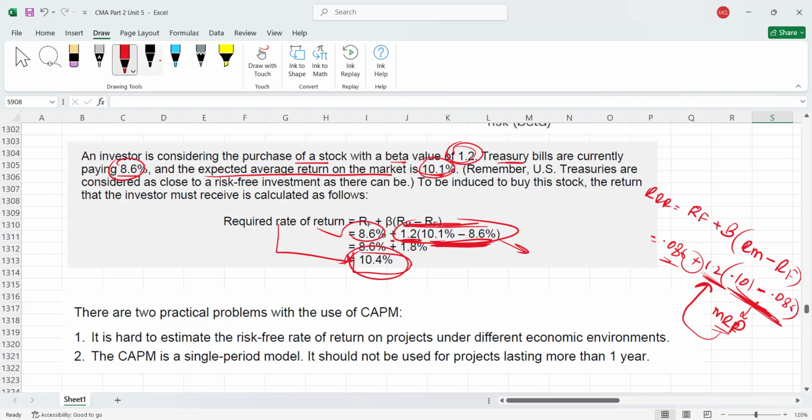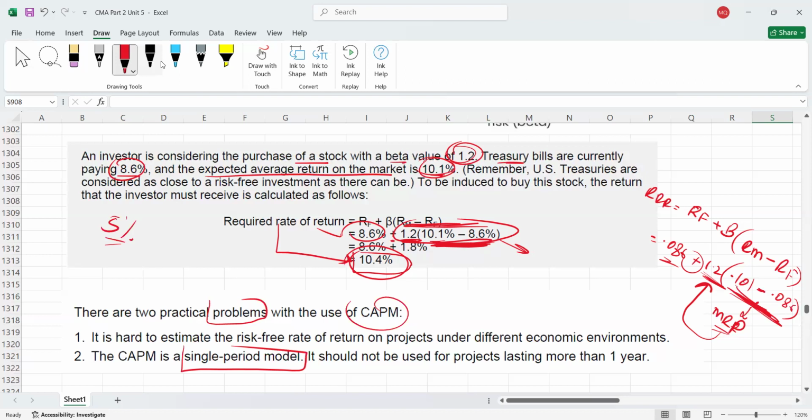And here we have, now, two practical problems with this CAPM equation. Please remember, first of all, this is called a single period model. We can use it only for 1 year. We cannot use it for an investment of 10 years or 15 years. The reason is that the required rate of return we can project only for 1 year. Because now the risk-free rate is 5%, for example. Next year it may be different, because the risk-free rate may change due to inflation, etc. So that's why it's a single period model.